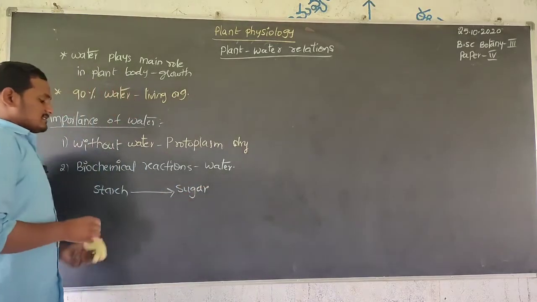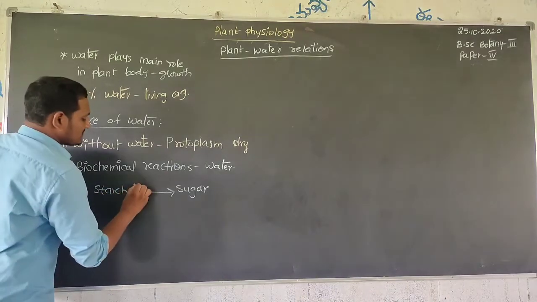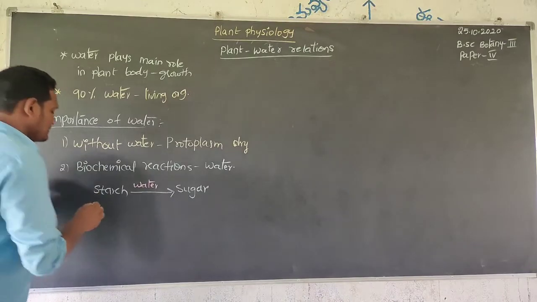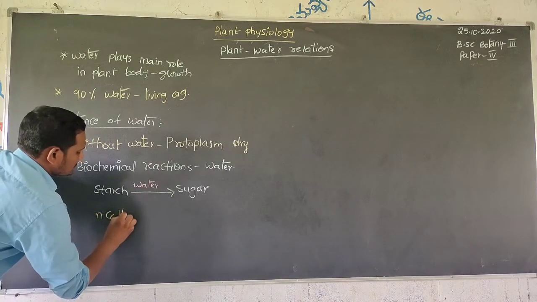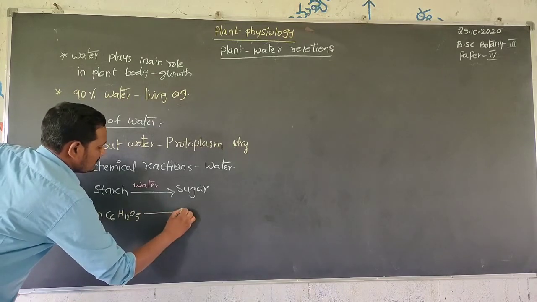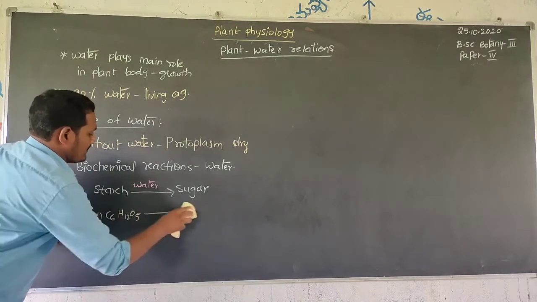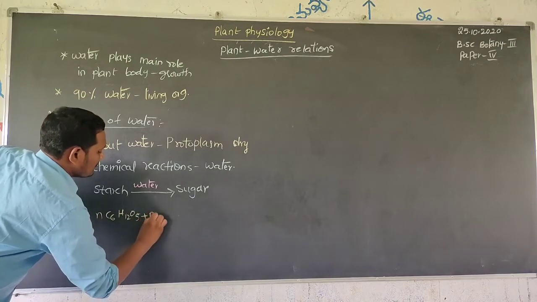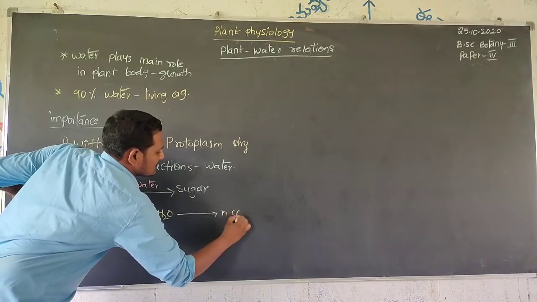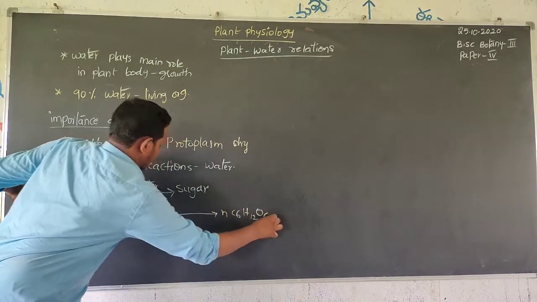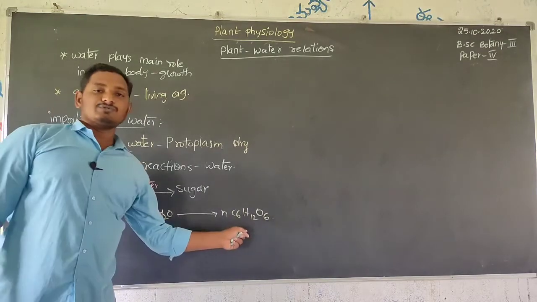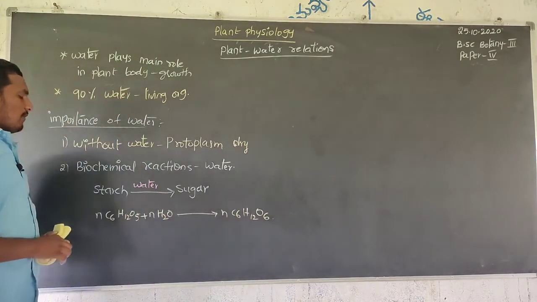By this process water is required. In this process, C6H12O5 starch changes with the help of H2O into C6H12O6, that is glucose. Starch changes into sugar with the help of water.